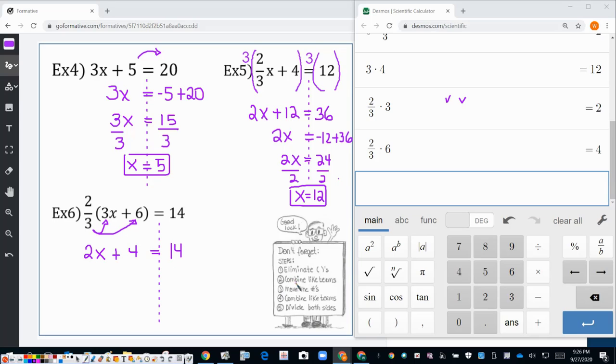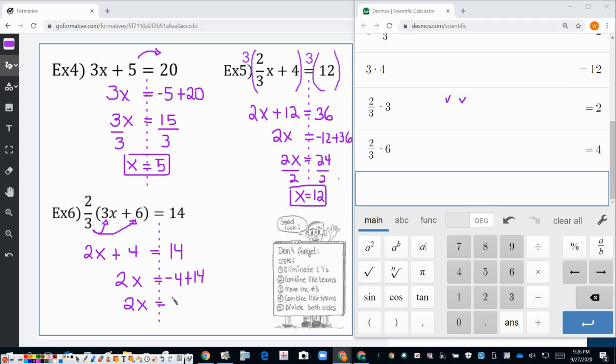Now the second step is combine like terms, but I cannot combine anything. So let's go on to step number 3, which is move the numbers. So 2x stays or goes? It stays. So bring it down. The 4 stays or goes? It goes. Goes to the other side, becomes -4. And the 14 stays or goes? Stays. So now we have 2x equals, and we're doing step number 4, which is combine like terms.